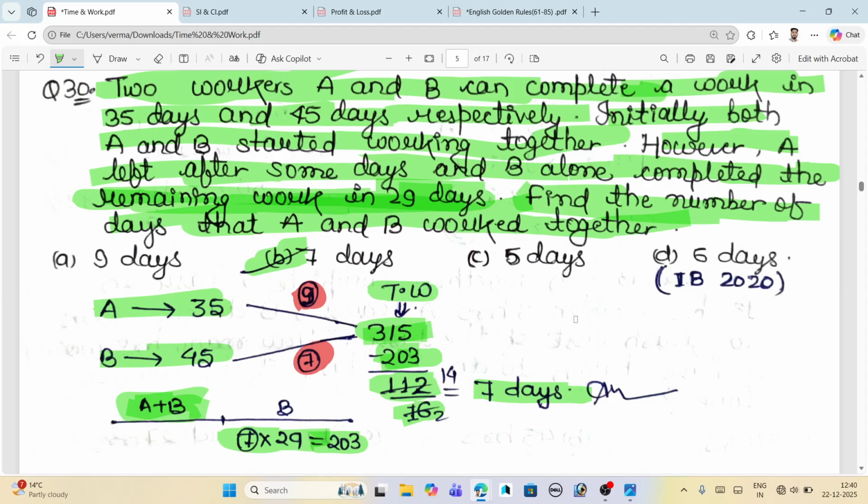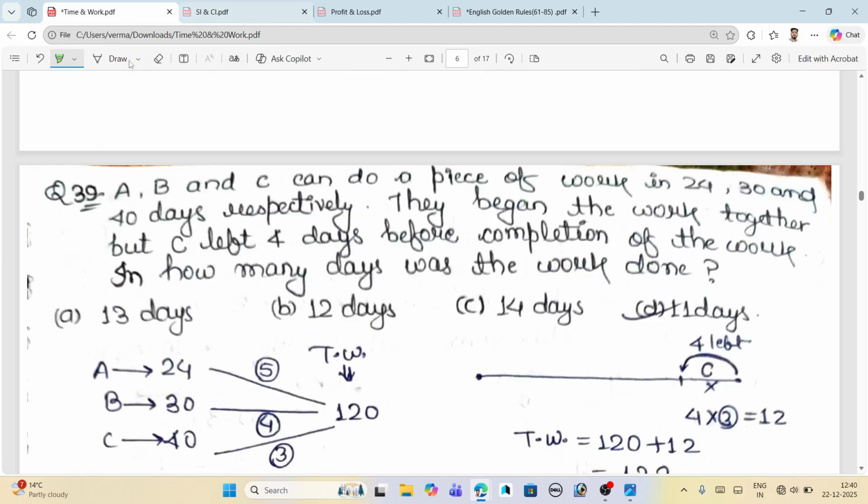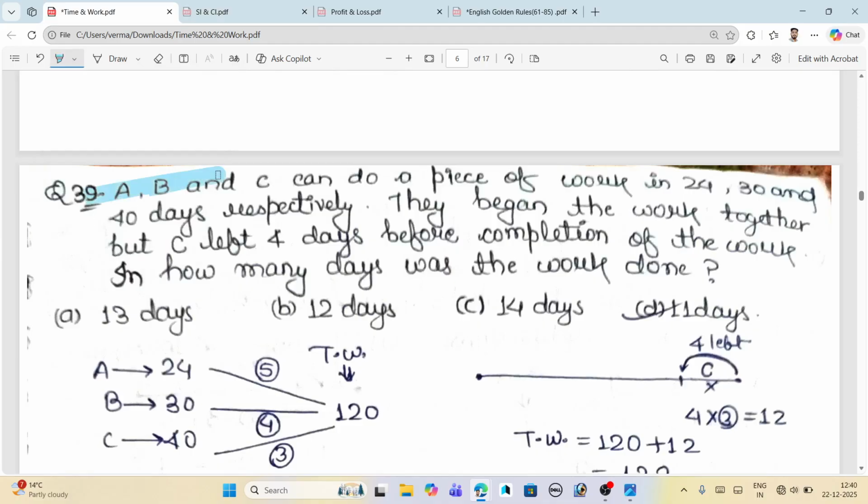And this question is a PYQ from the IB, that is the Intelligence Bureau, 2020. So just come here. What is written in this question? A, B, and C can do a piece of work in 24, 30, and 40 days respectively.